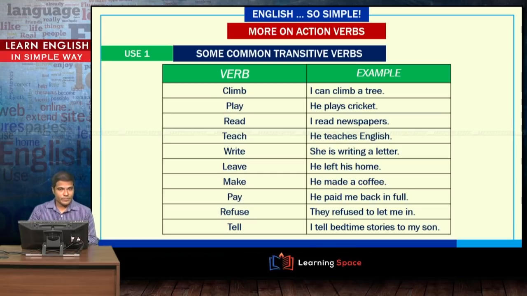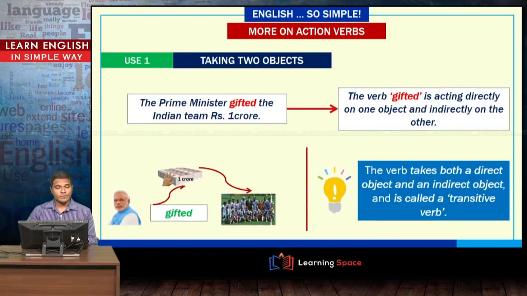And again, leave, he left his home. He left what? His home. Make, he made what? Coffee. Pay, he paid whom? Me. Refuse, they refused to let me in. They refuse what? To let. Tell, I tell what? Bedtime stories. So all of these are examples of transitive verbs.